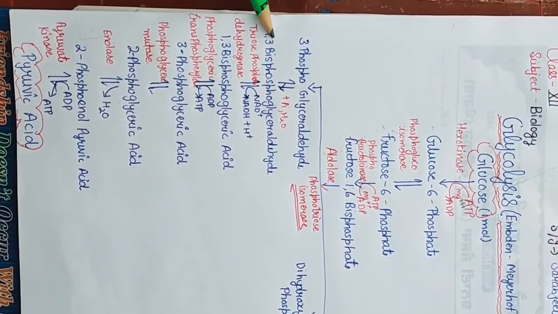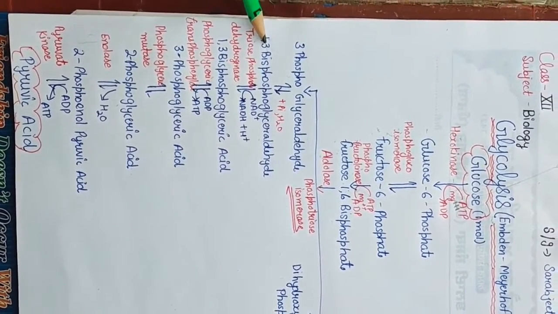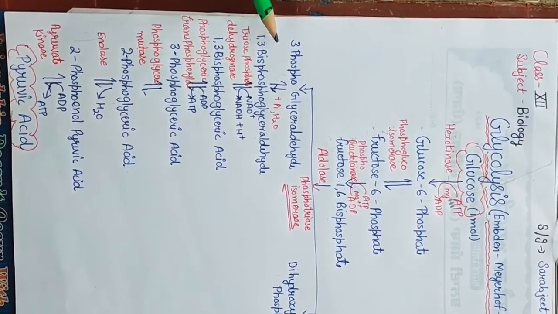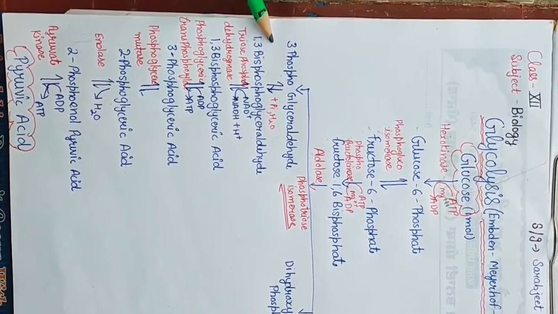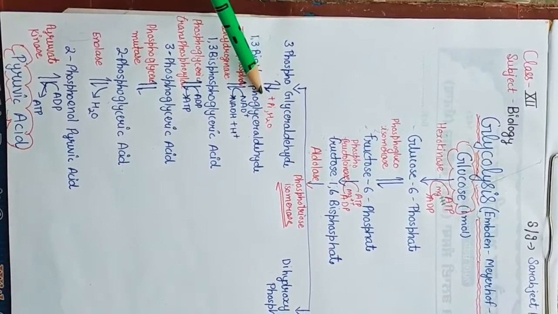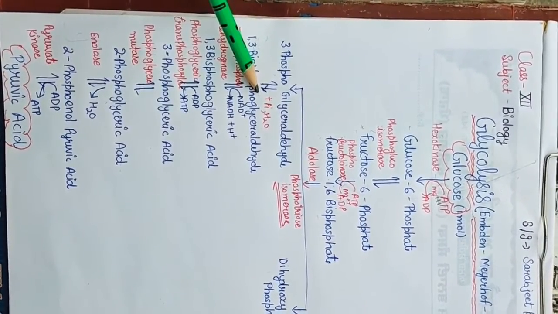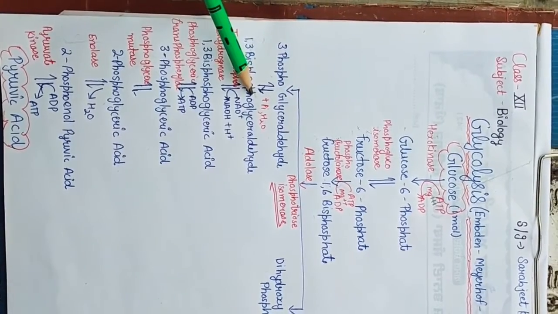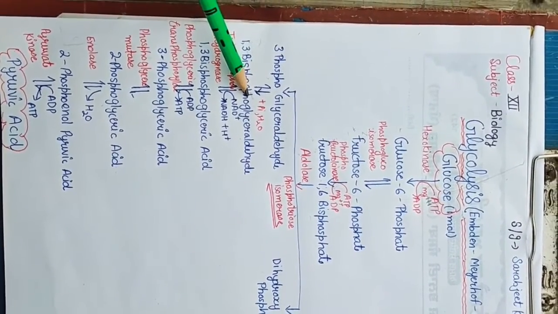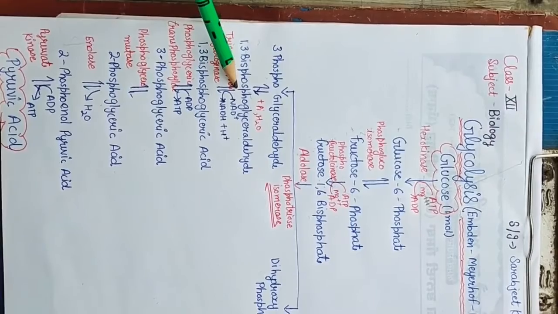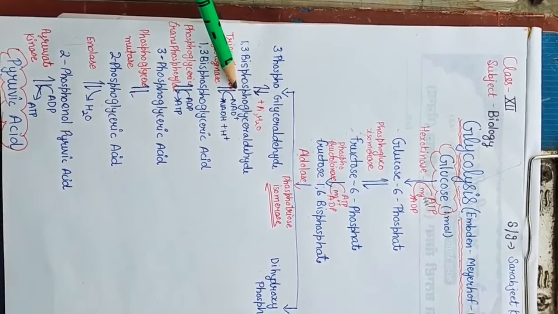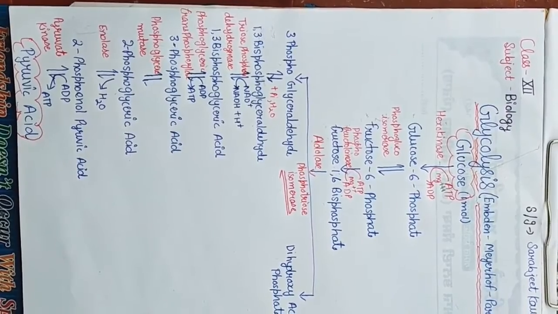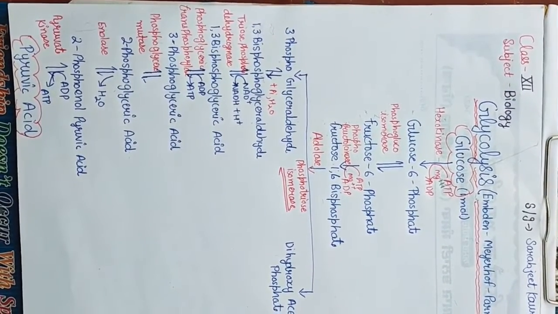So here phosphorylation and dehydrogenation occur. In phosphorylation, 3-phosphoglyceraldehyde combines with a phosphate group derived from inorganic phosphoric acid found in the cytosol and changes into 1,3-biphosphoglyceraldehyde.